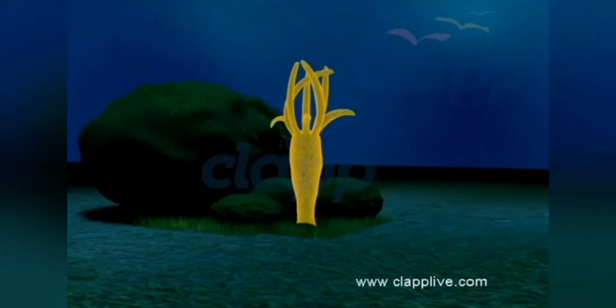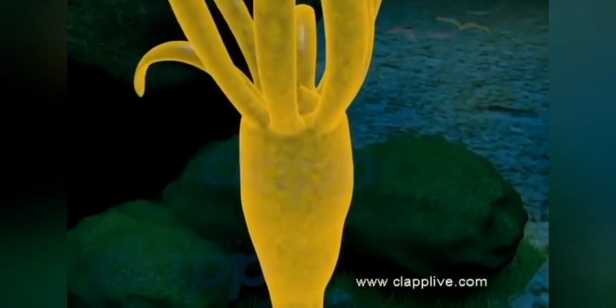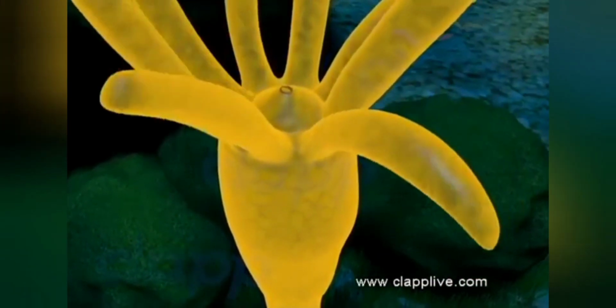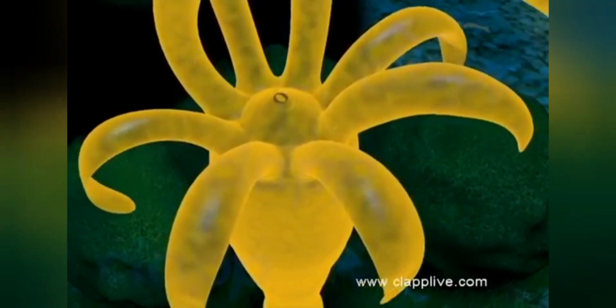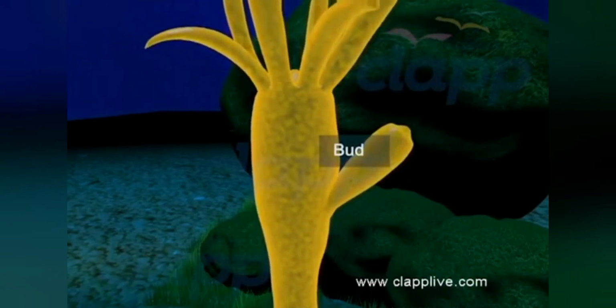Hydra is one of the simplest sedentary multicellular freshwater organisms, about 1 centimeter long. It has a tubular body with a basal disc for attachment and a free distal or oral end bearing a mouth and a circlet of tentacles. Hydra reproduces asexually by budding. At the time of asexual reproduction, small buds appear on the body wall.